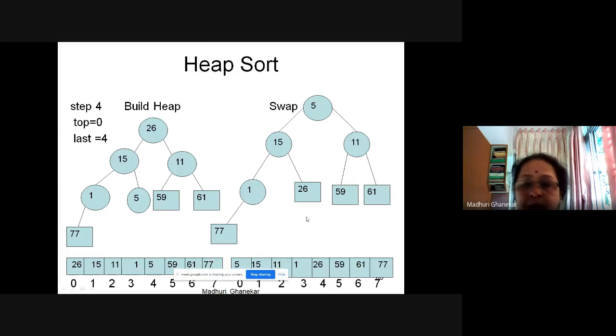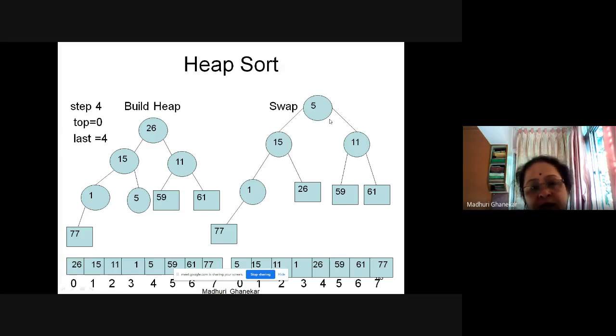Now I need to remember that the last 4 elements have been finalized, and whatever I apply should be for the rest. Here we had considered last as 4. You will understand that every time we are decrementing the last place by 1. So earlier it was this, now for the next iteration it will be this place.